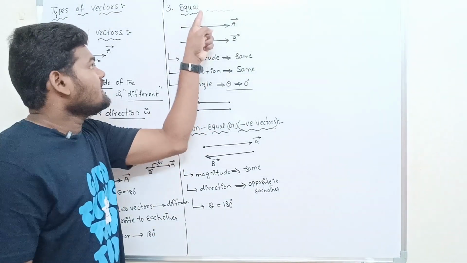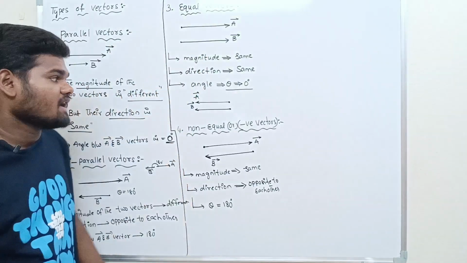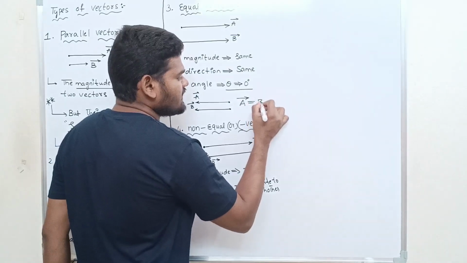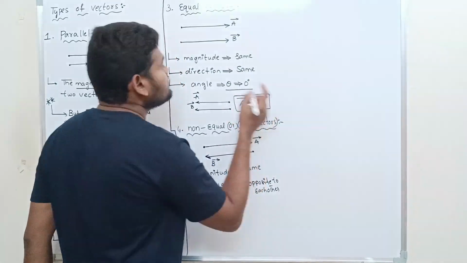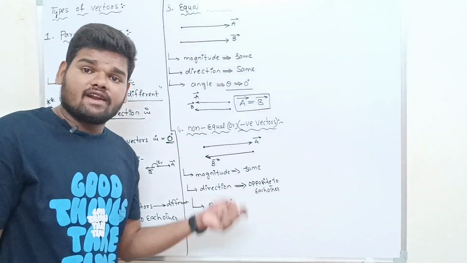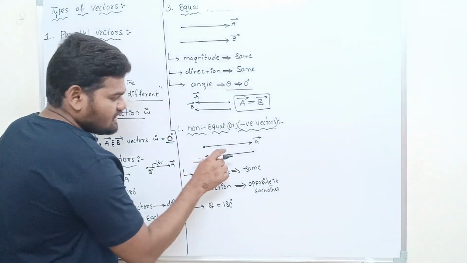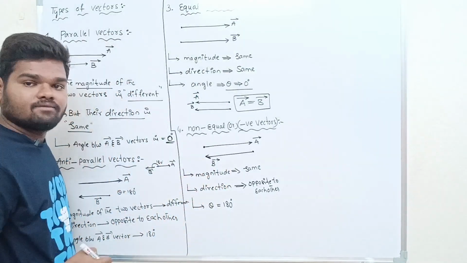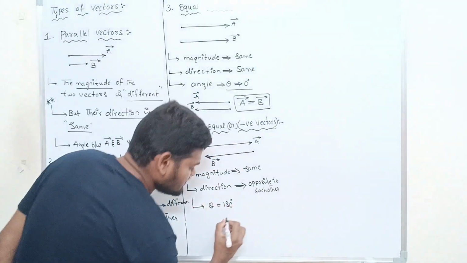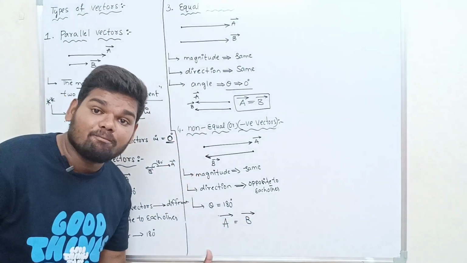But have a look. In case of equal vectors, these two vectors have the same direction and the same magnitude. So that's why here we can write vector A bar is equal to vector B bar. Their magnitude same, their direction same, and angle between them is 0. But here the magnitude of the two vectors is same, only the direction is opposite. Then we can write like this.